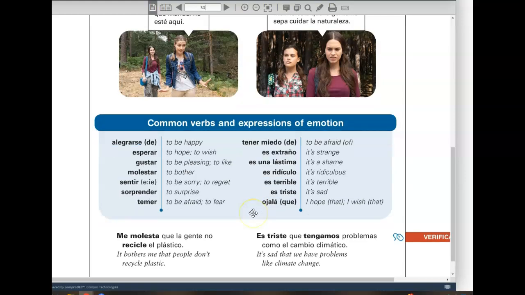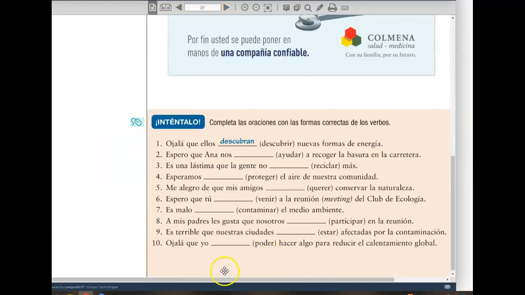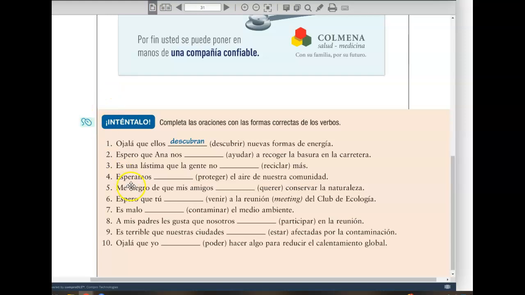There are those expressions, as you can see in the blue box. You took these down when we took notes on the acronym WEIRDO, which has the five situations that call for the subjunctive, and some additional examples here of expressions of emotion in the main clause, and therefore requiring the subjunctive in the subordinate clause.